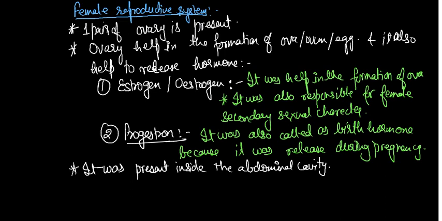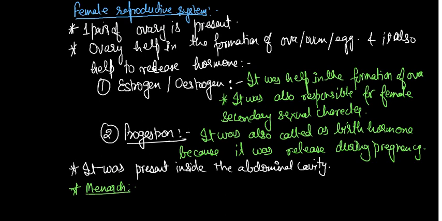More points are still remaining. You all know one more point from class 7 or class 8, that is menarche. What is menarche?